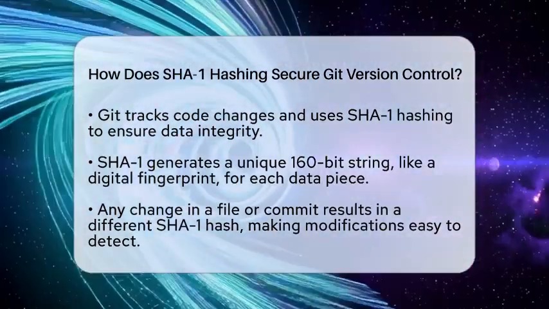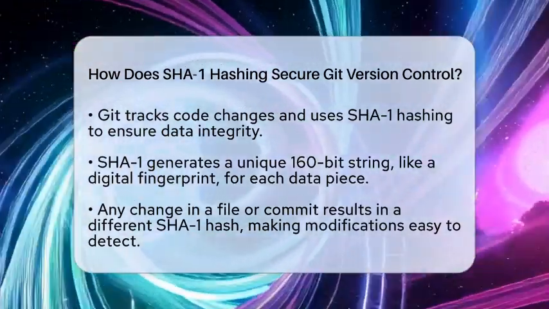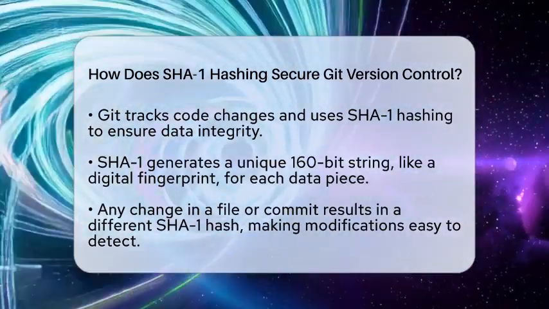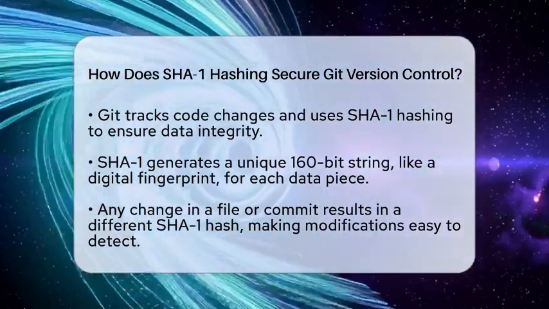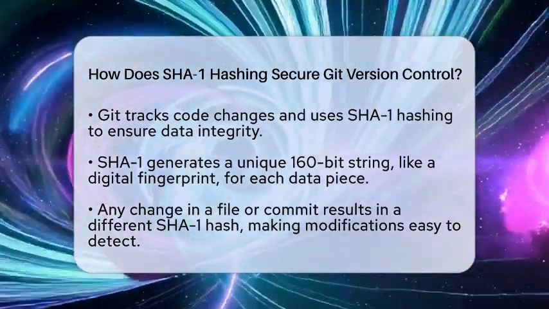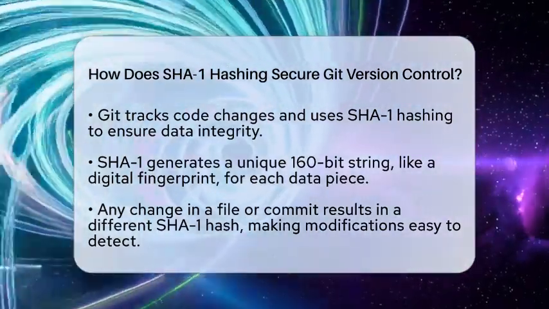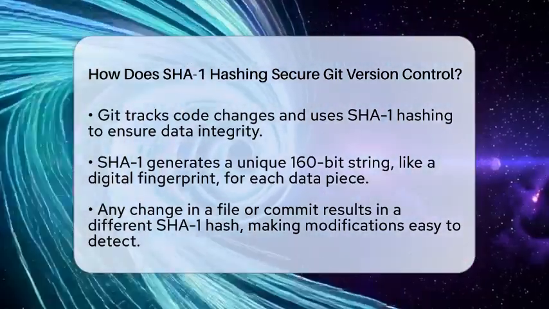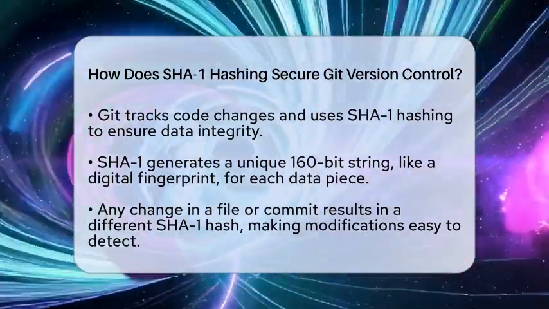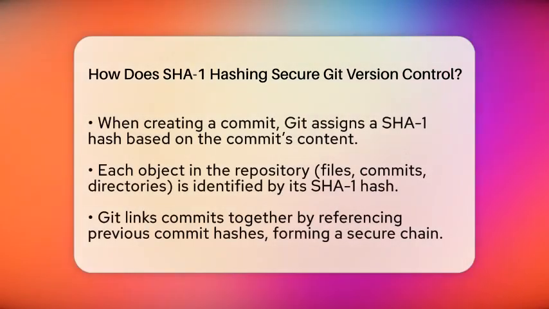SHA-1 stands for Secure Hash Algorithm 1. It creates a unique 160-bit string, called a hash, for every piece of data stored in Git. This includes commits, files, and directories. Think of it like a digital fingerprint that's specific to the exact content. If even one tiny detail changes in a file or commit, the SHA-1 hash will change completely. That makes it easy to spot any accidental or intentional modifications.